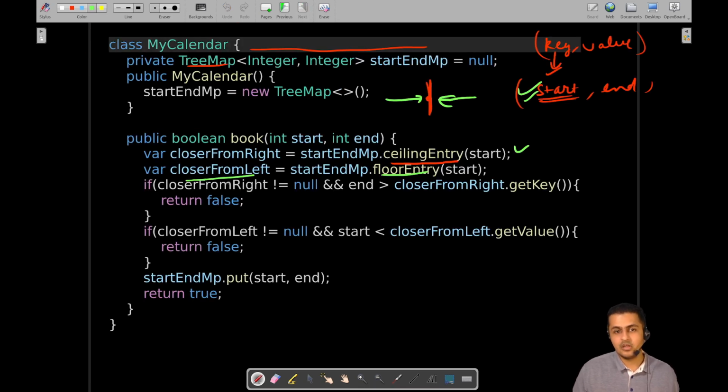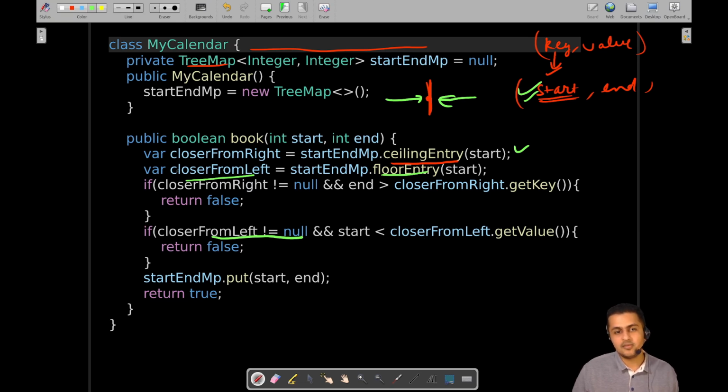First of all, there should be a previous meeting, which is the very first condition for the conflict check. This should exist, and if it exists and its ending is after the start of the current meeting that you are trying to add, in that case you cannot add the current meeting as it will result in a double booking.